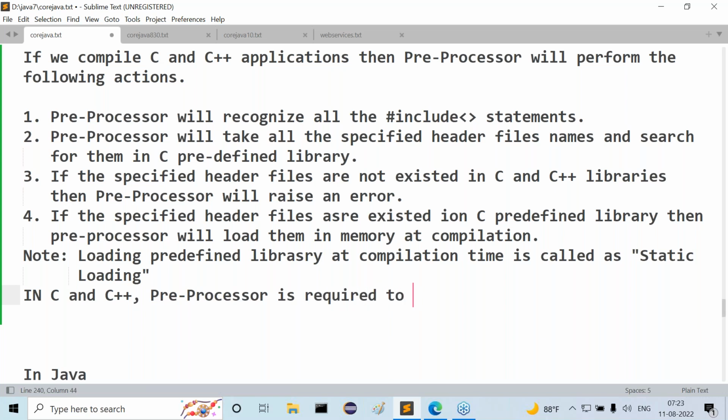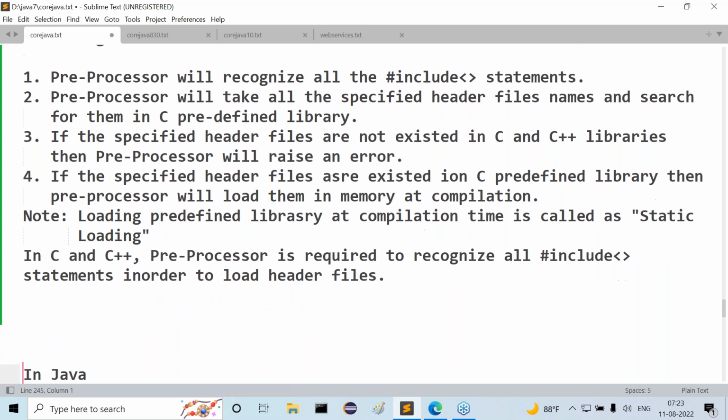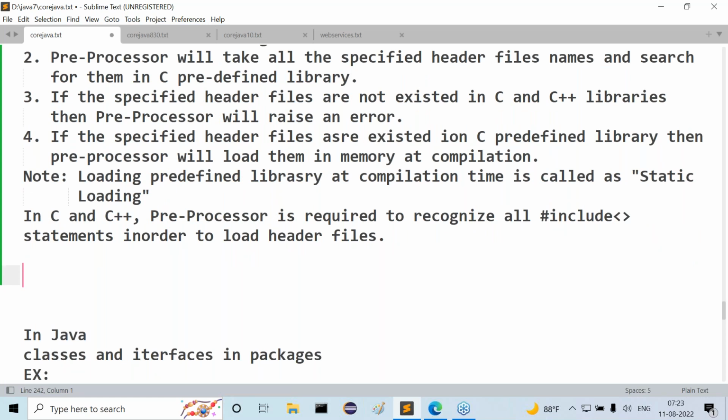Preprocessor is required to recognize all hash include statements in order to load header files. This is the conclusion we have to follow. In C and C++, preprocessor is required to recognize all hash include statements in order to load header files.